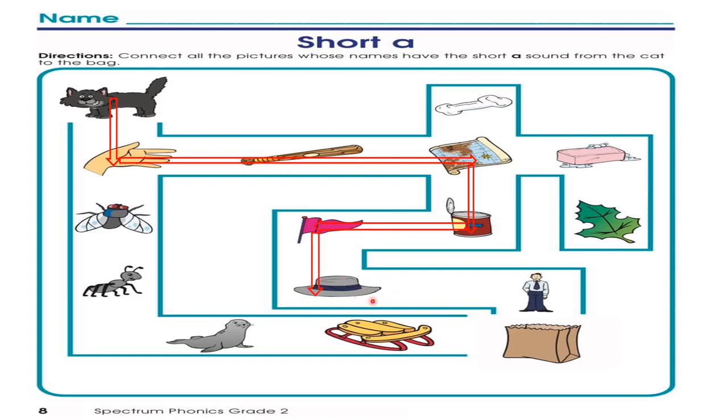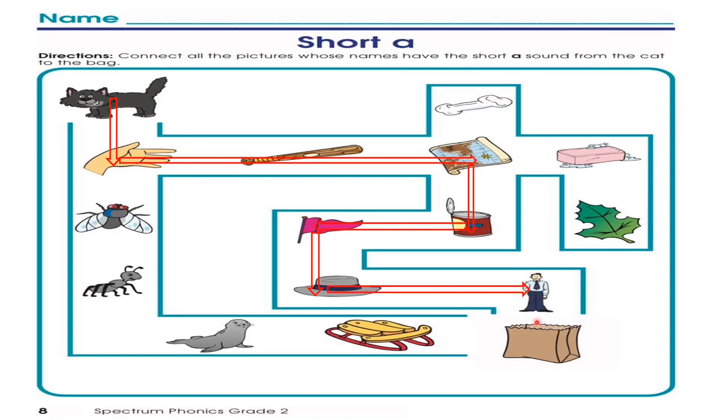After that, after the hat, as we say, maybe this hat is for this man. Maybe this is the man's hat. So we have what here? We have man. In man also we have short vowel a. Man. Let's connect it to the hat.